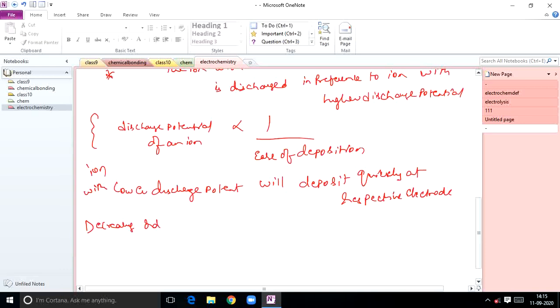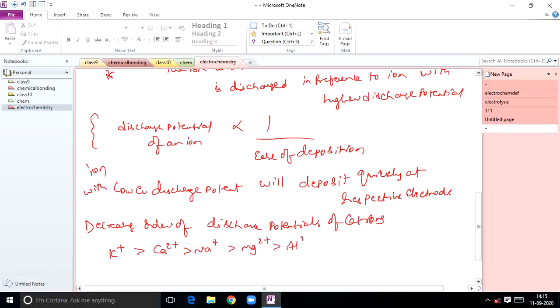It is a somewhat big order, and only through practice can you remember it. K+ greater than Ca2+ greater than Mg2+ greater than Al3+ greater than Zn2+ and so on, down to H+.